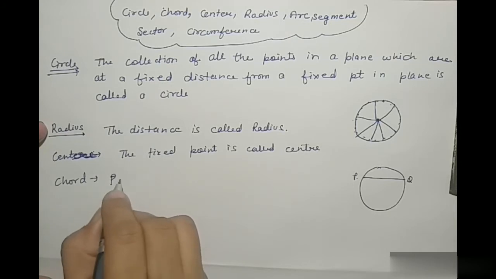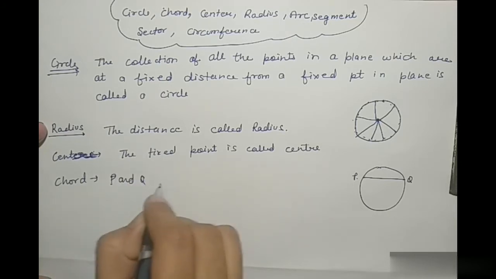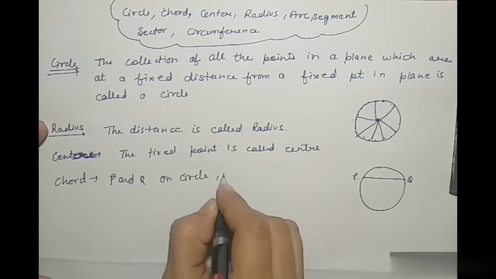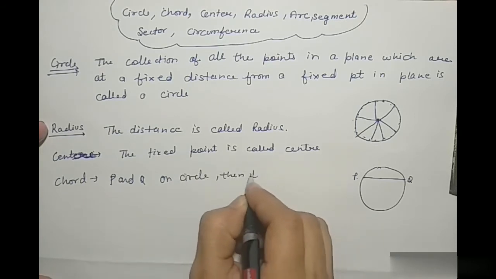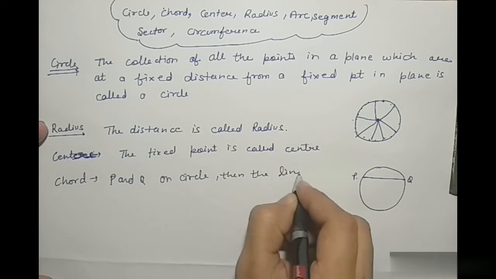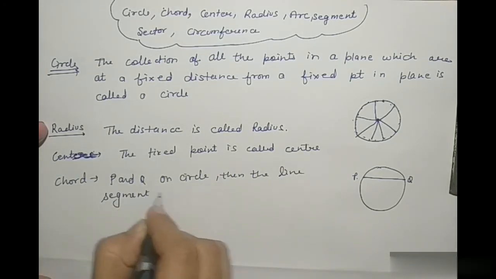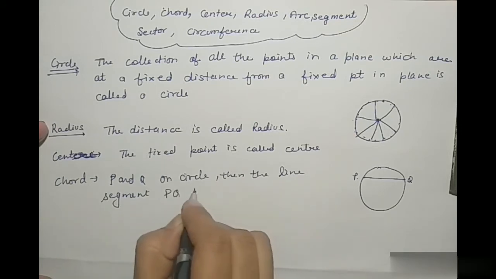The P and Q on a circle, then the line segment PQ is called chord।